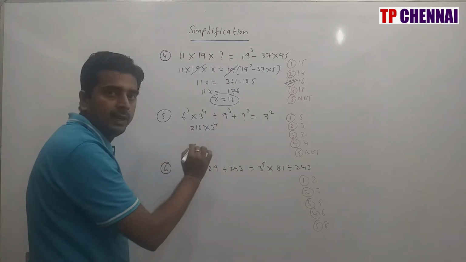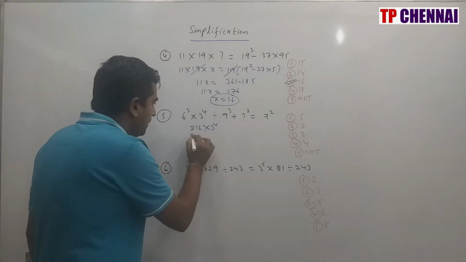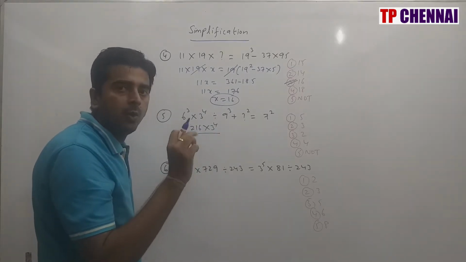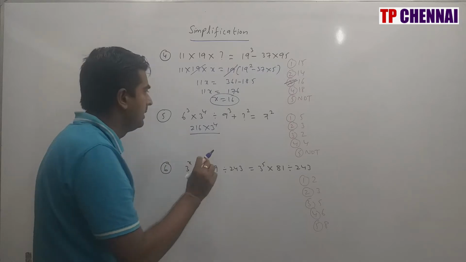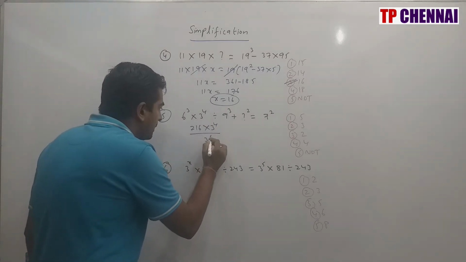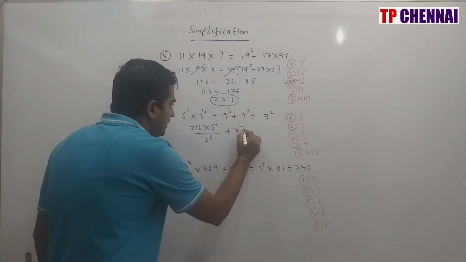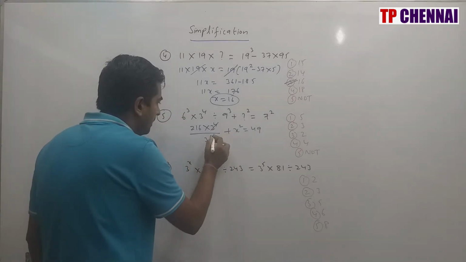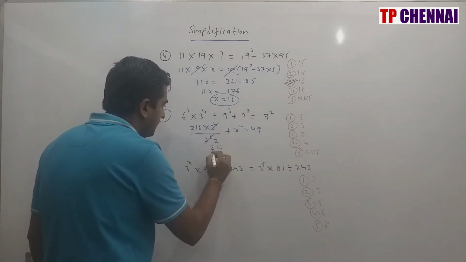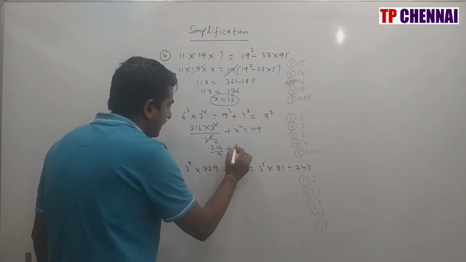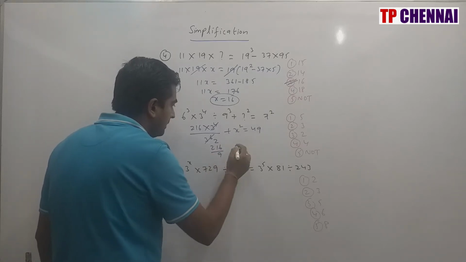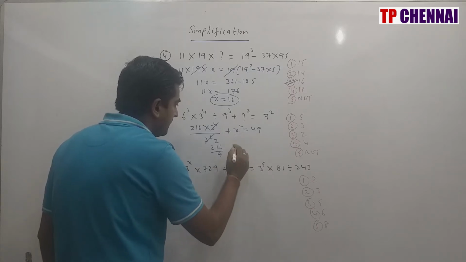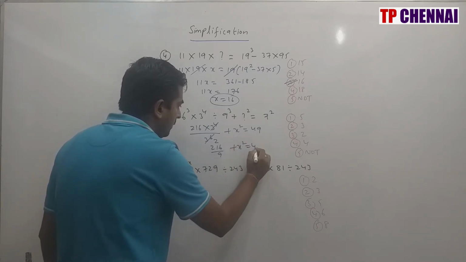This is division, so we need to change it into multiplication. Divided by 9 is 3 square. You know very well (x^m)^n is equal to x^(mn). So 3 square, so this will be 3 power 6 plus x square is equal to 49. So here you are having 9. So 216 by 9 plus x square. So I am taking this value this side, or we can keep it like this, plus x square is equal to 49.